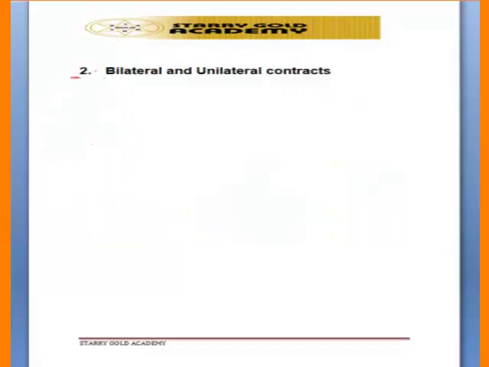Then number two, another classification, bilateral and unilateral contract. A bilateral contract involves a contract between parties, and the promise is coming from the two parties. Take for example, we have party A and party B. Party A is promising to sell a particular car to party B, and party B also is promising to pay some amount of money. That means each of them is exchanging a promise. So a promise is coming from A to B, and a promise also is coming from B to A.